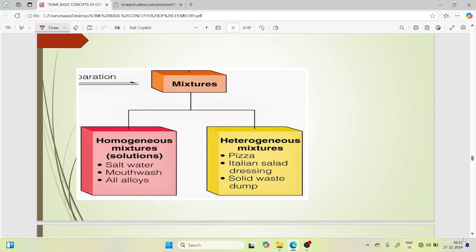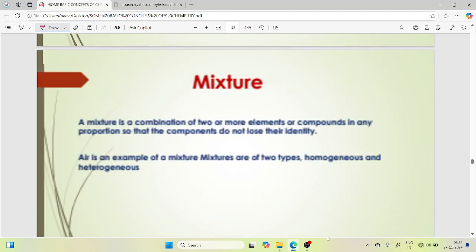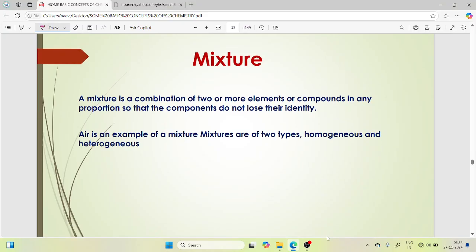Let's move on to another concept, mixture: homogeneous mixture and heterogeneous mixture. What do you mean by mixture? A mixture is a combination of two or more elements or compounds in any proportion, so that the components do not change their identity. It is of two types, called homogeneous mixture and heterogeneous mixture.